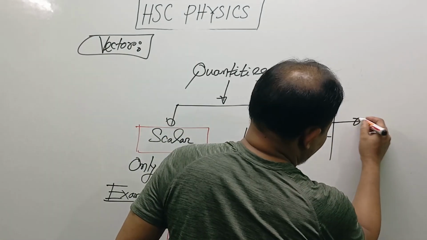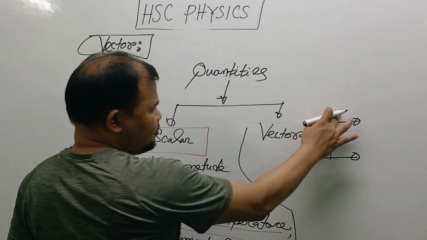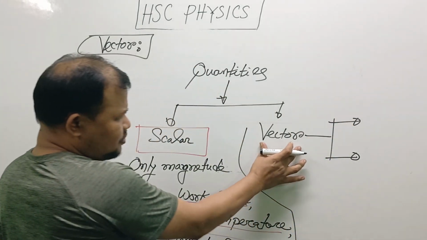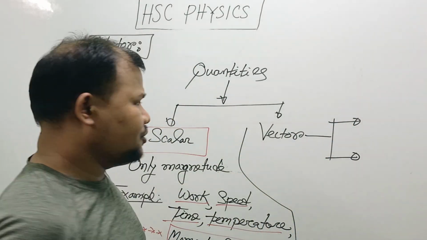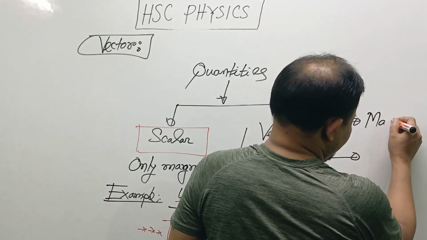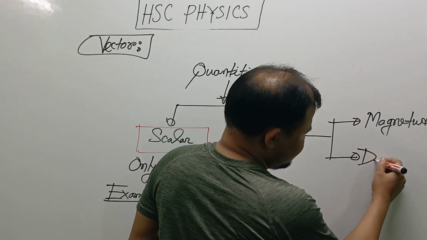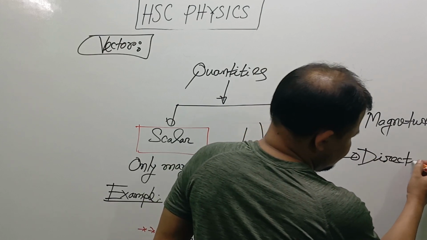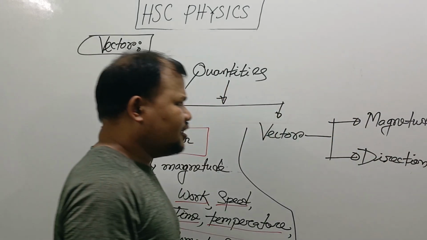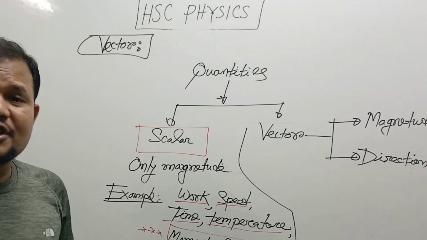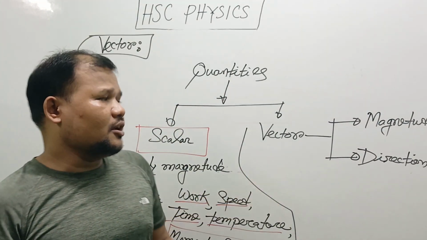Suppose I note here, for representation of vector quantities, you need two things. One is its magnitude, that is very important, and another is direction. These are the two important things that we must need to represent vector quantities.